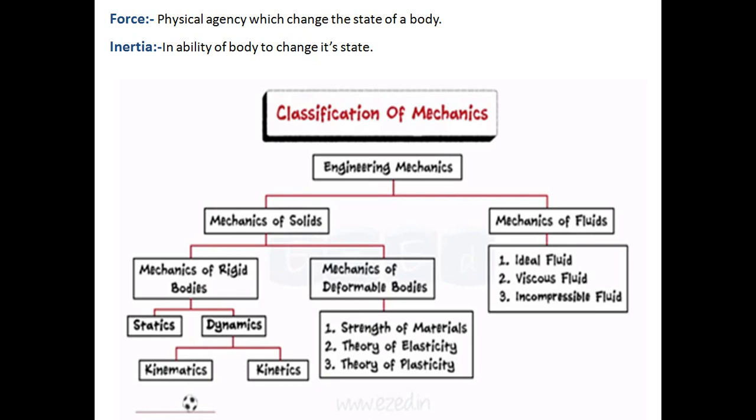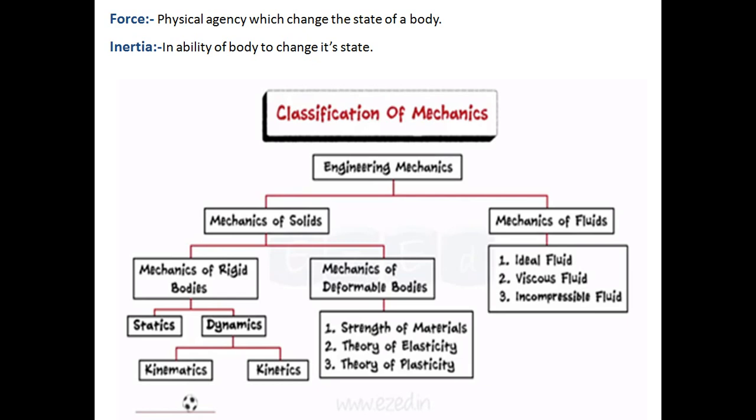Again dynamics is divided into two parts, kinematics and kinetics. Kinematics is the branch of dynamics which deals with the study of motion of a body without considering the mass of the body and the force which causes the motion. Here we don't have to consider the mass as well as the force which causes the motion.